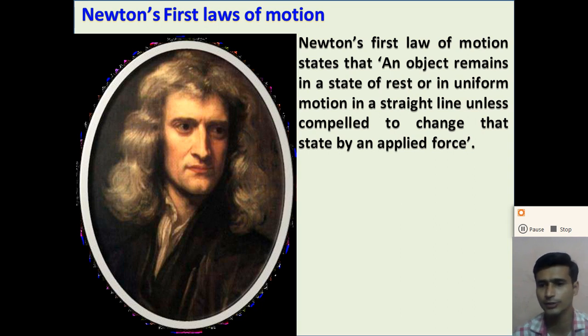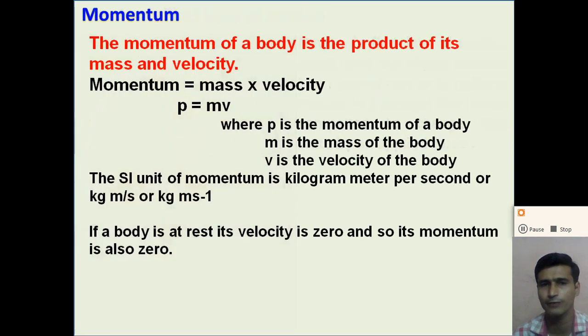So what is Newton's second law of motion? Let us discuss. But before Newton's second law of motion, we will define one physical quantity called momentum, or we can say linear momentum. So dear student, what do you mean by momentum, or linear momentum? The momentum of a body is the product of its mass and velocity.